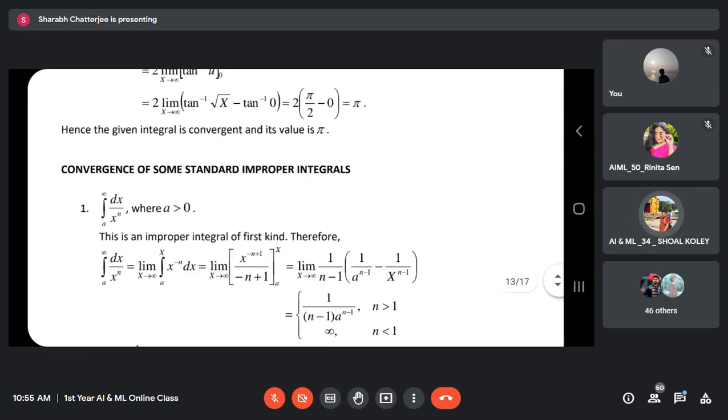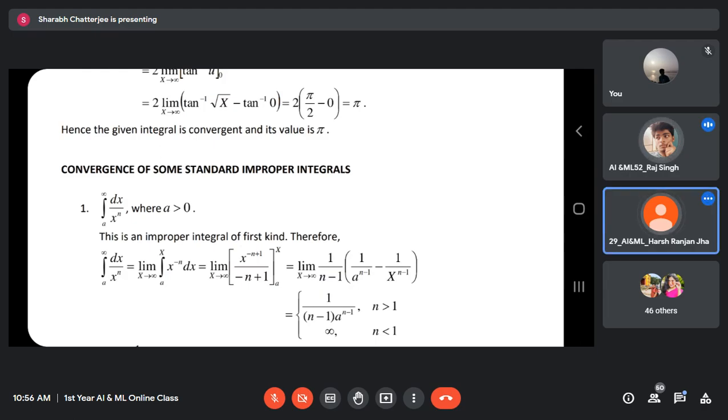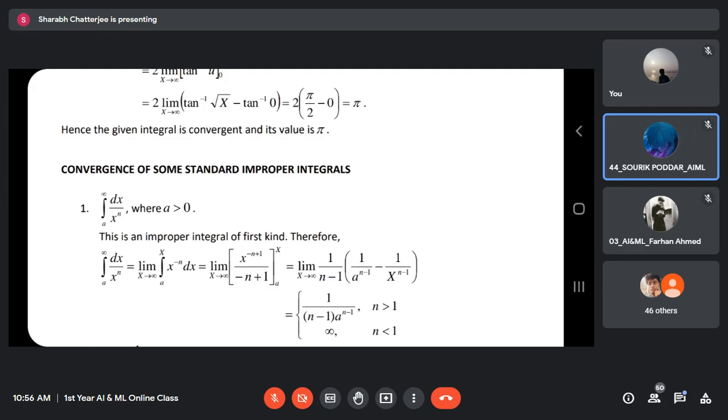So can I say this? Yes, sir. Positive means what? N minus 1 positive means n greater than 1. N minus 1 greater than 0 means n greater than 1. So can I write this? Can you hear me? Yes, sir. Can I write this?